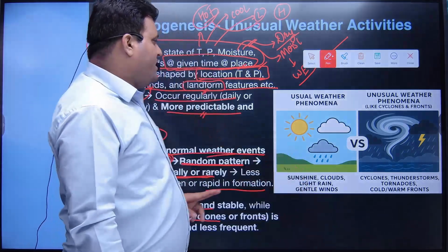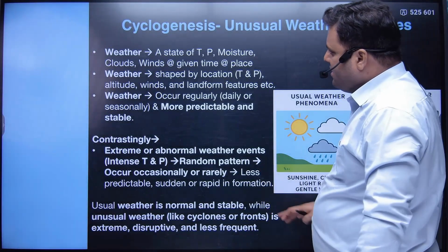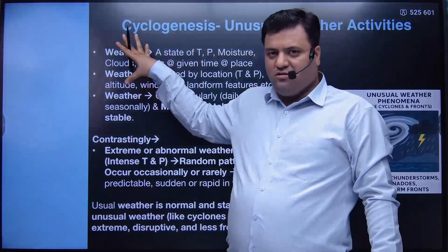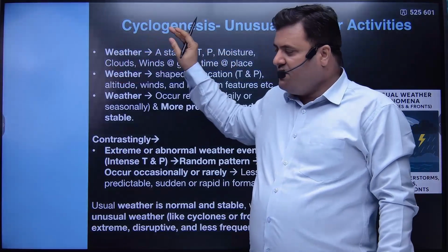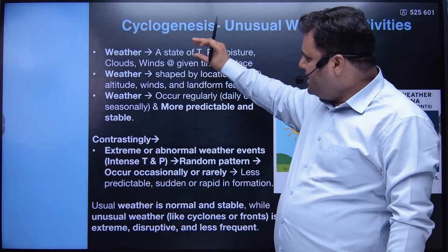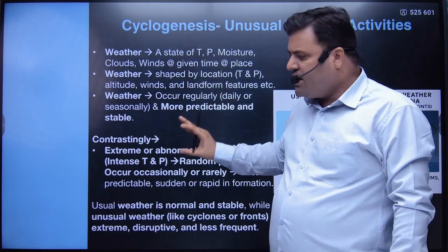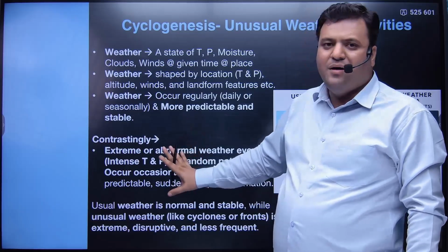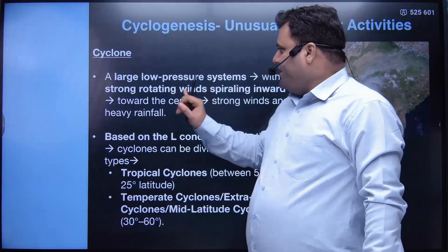Moving ahead, now we are starting with cyclones. They are an example of unusual weather conditions. My purpose here was to tell you how you can contrastingly distinguish between weather and unusual weather conditions. We have a well demarcated pattern of weather with respect to the sun's movement, but we don't have a well demarcated distribution of unusual weather phenomena. Okay, moving ahead. Cyclone.